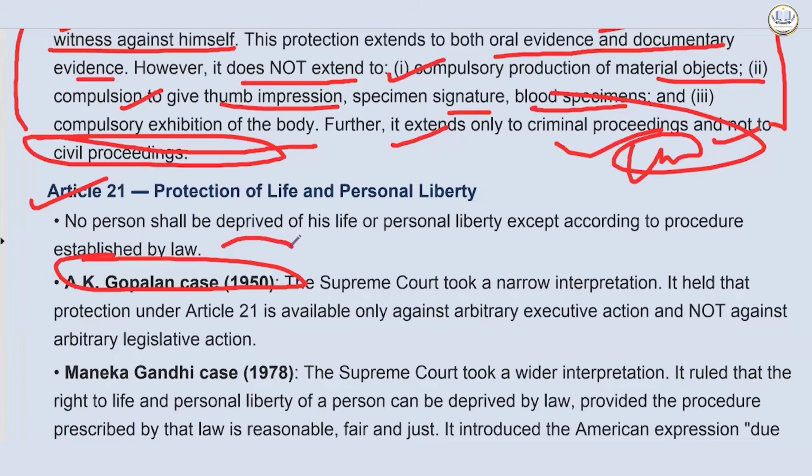The executive is, you see, the cabinet. Cabinet is part of executive. Prime Minister is part of executive. And there also we have permanent executive and temporary executive as well. Permanent is all the bureaucracy, not just civil services, but the entire bureaucracy. So it provides protection against arbitrary action of the executive only, not the legislature.